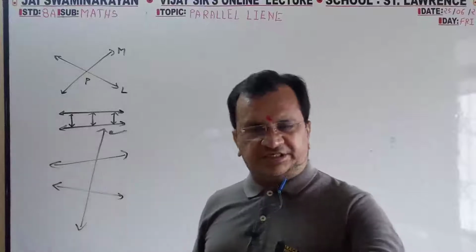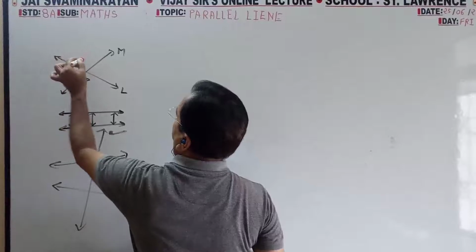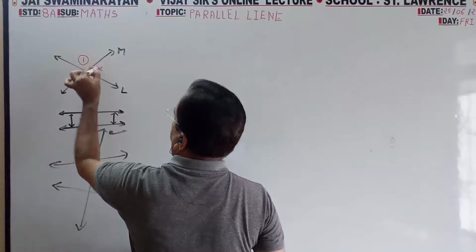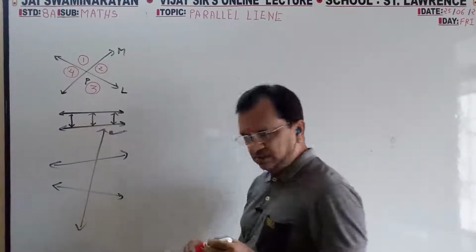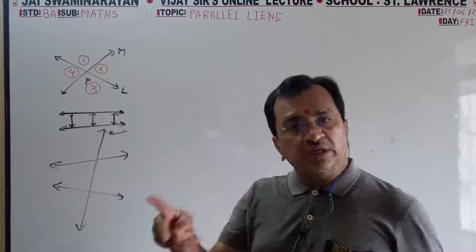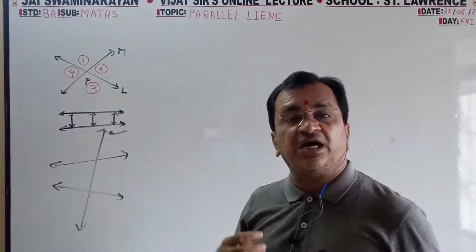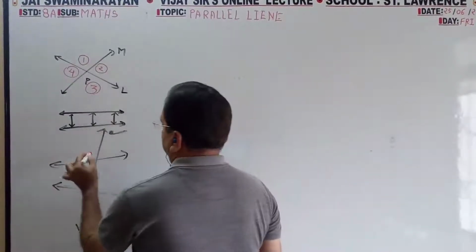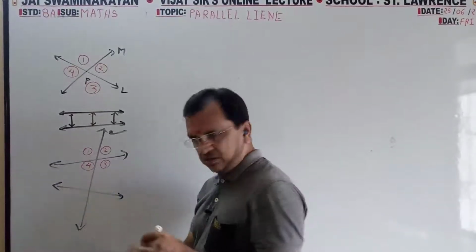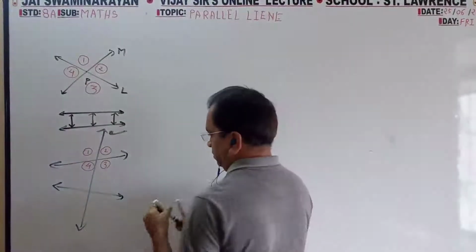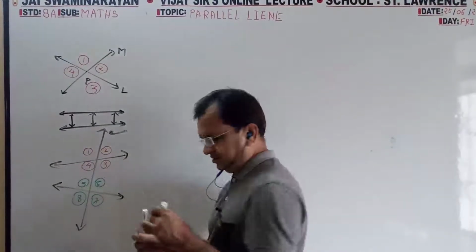Now, when two lines intersect each other, there will be four angles. Start from anywhere: 1, 2, 3, 4. When two lines and one transversal are there, there are 8 angles: 1, 2, 3, 4, 5, 6, 7, 8.